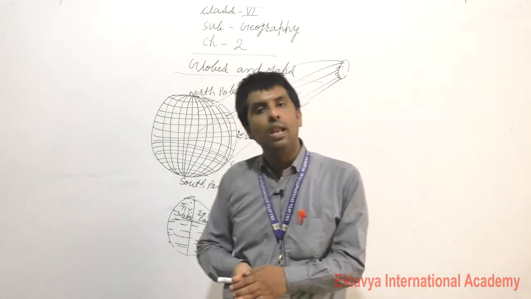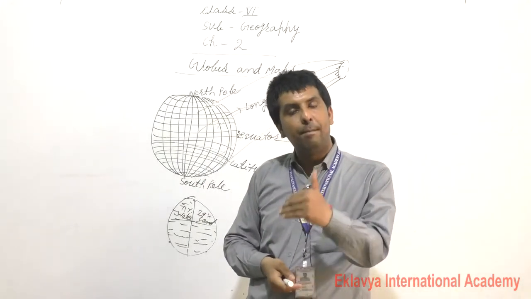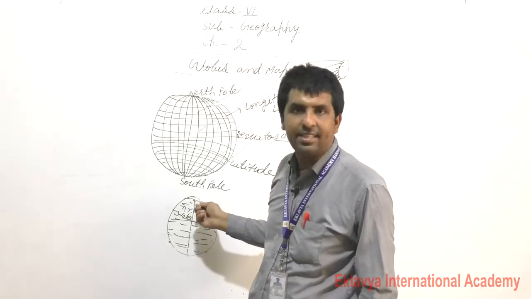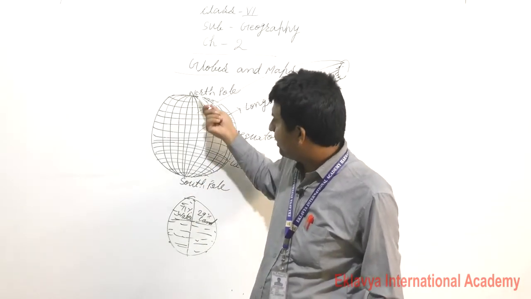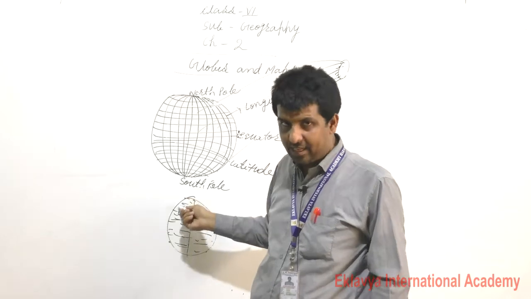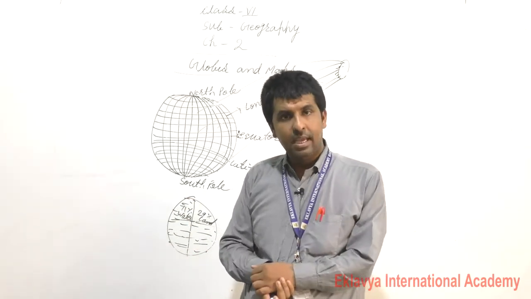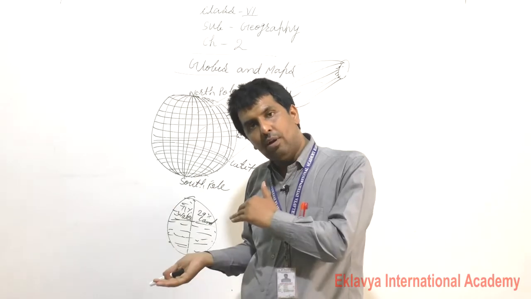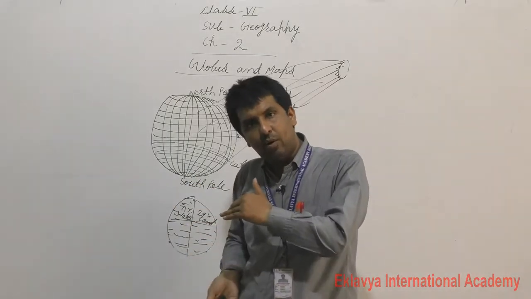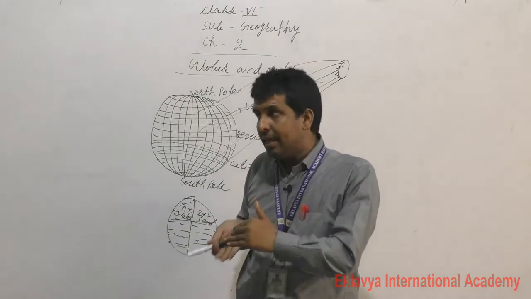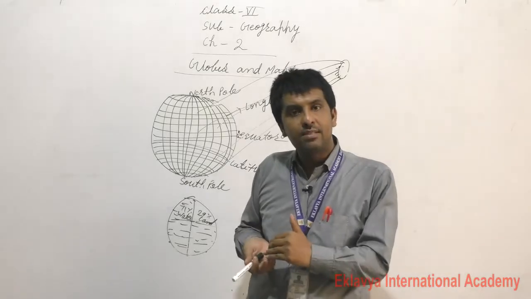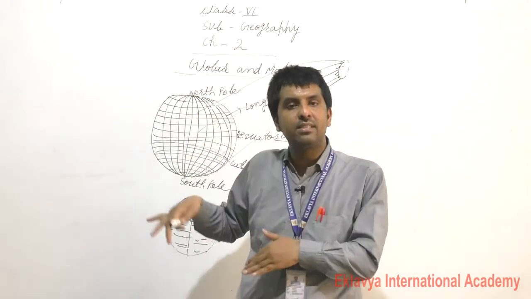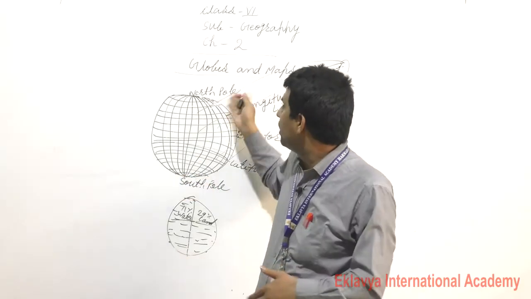On the North Pole there are 6 months of night, and here 6 months of day, and then after 6 months here night and 6 months here day. So 6 months of day on the North Pole means 6 months of night on the South Pole, and whenever there are 6 months of day in the South Pole, there are 6 months of night in the North Pole.